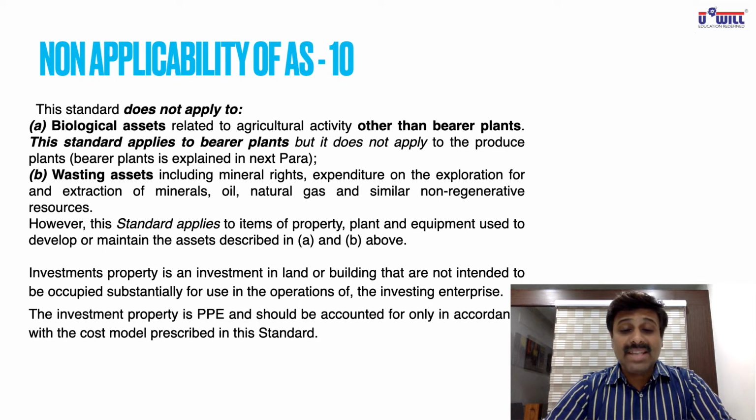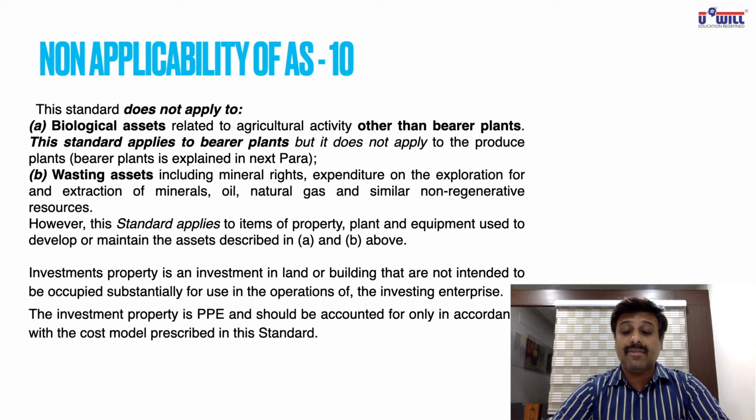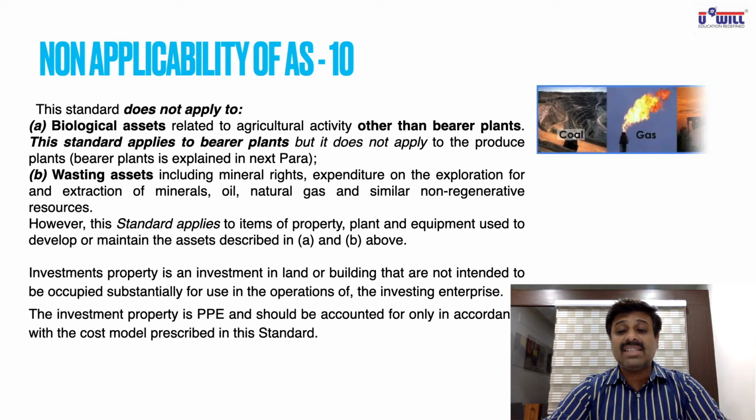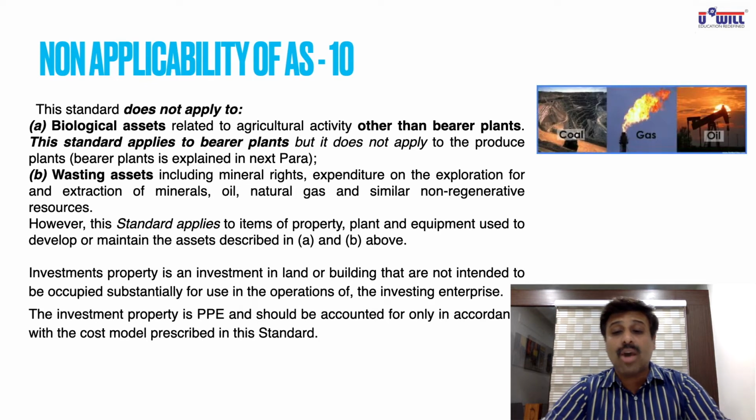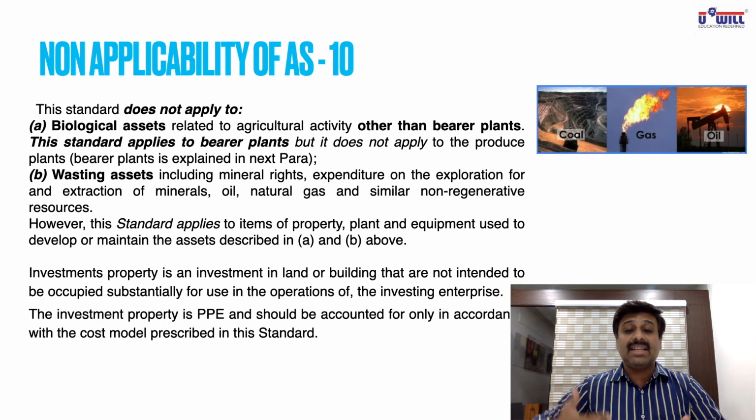B. Wasting assets like mineral rights, expenditure on the exploration for and extraction of minerals, oil, natural gas, and similar non-regenerative resources. Okay, so all the wasting assets, coal, gas, oil, what you get from the vessel of the earth, they are called wasting assets. Why wasting assets? Because they have limited quantity in the earth vessel.